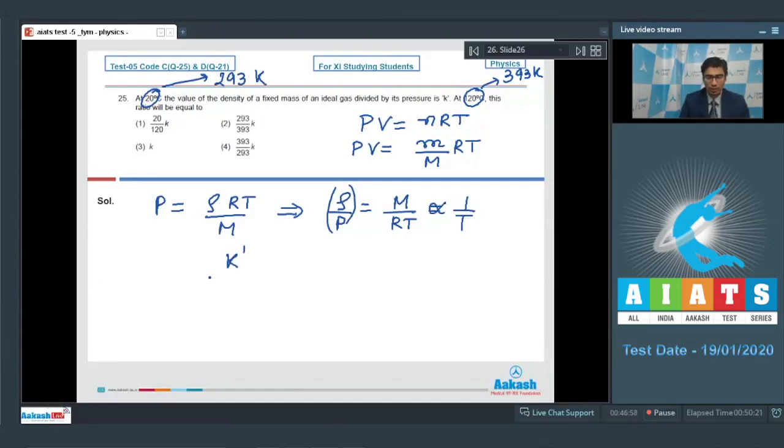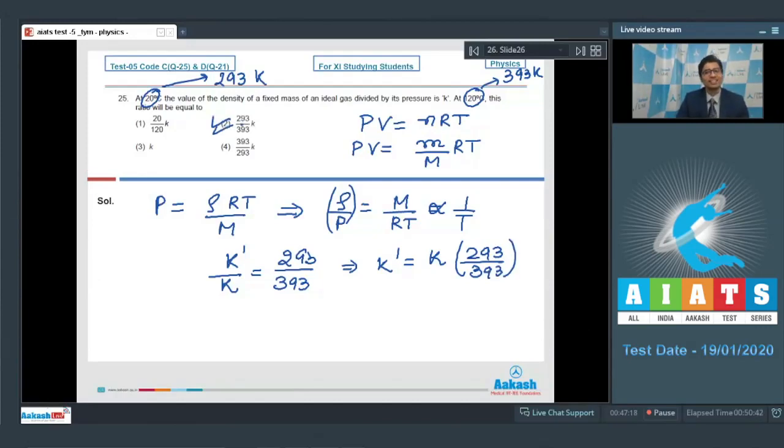Therefore, the final ratio K dash by K would be equal to, we can substitute the values of temperatures and write down 293 by 393, which means that K dash will be equal to K into 293 by 393. And hence option number 2 is the correct answer. Now let us discuss question number 26.